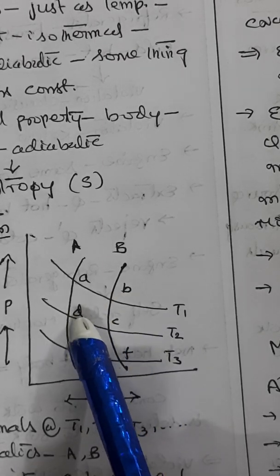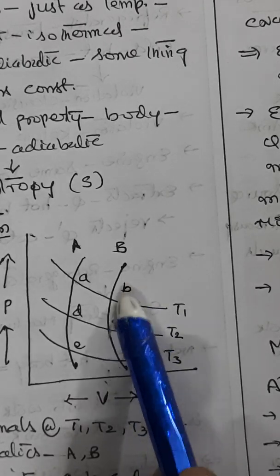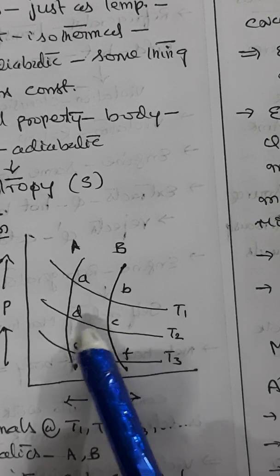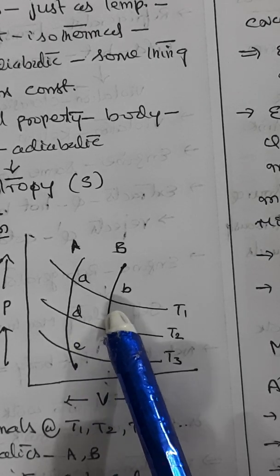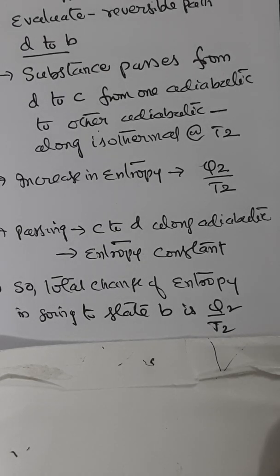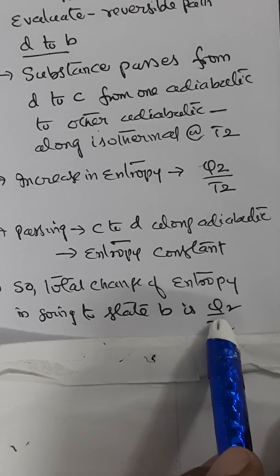When it is passing like this, it is changing; when it is passing like this, it is remaining constant. Therefore, the total change of entropy in going to state B is Q2 by T2 only.